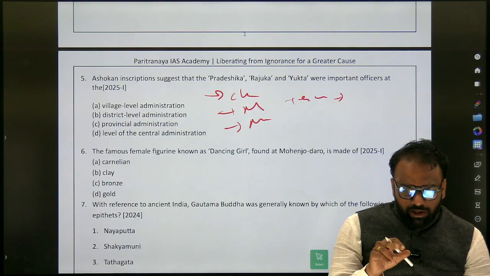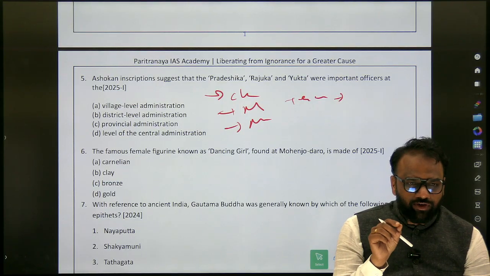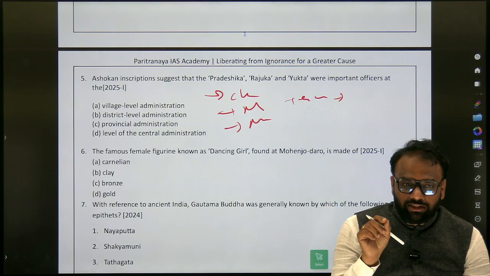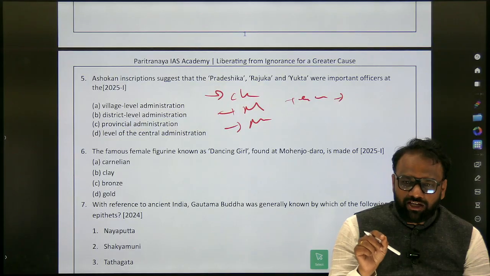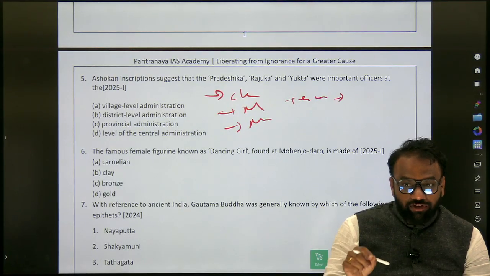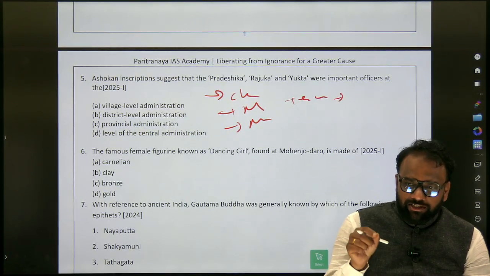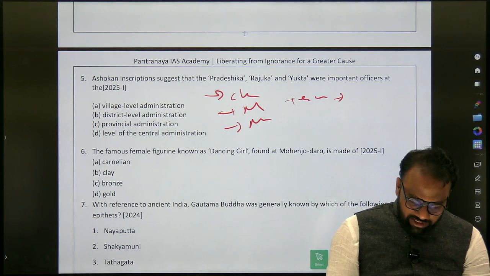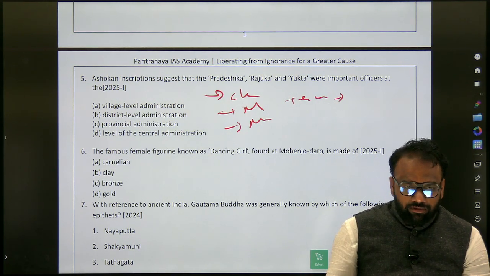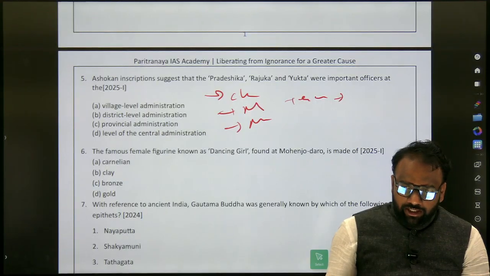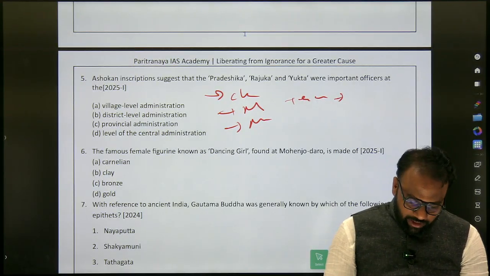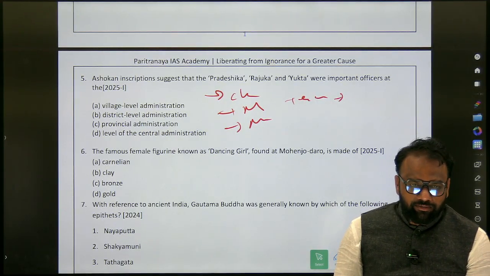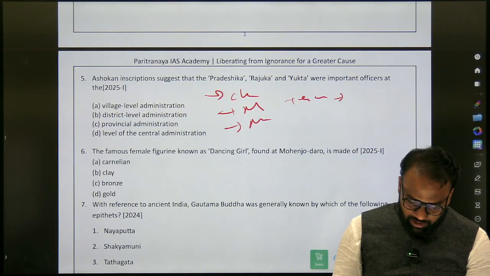In 2013 or 14 we discussed, we came across some term called Mahatara, right? Mahatara is a personality associated with the village headman. Similarly, who is a personality associated with the district level? At the state level. So this information is separately compiled. You can just go through that content, and while going through that content, you should have these things in mind. That is, village level.